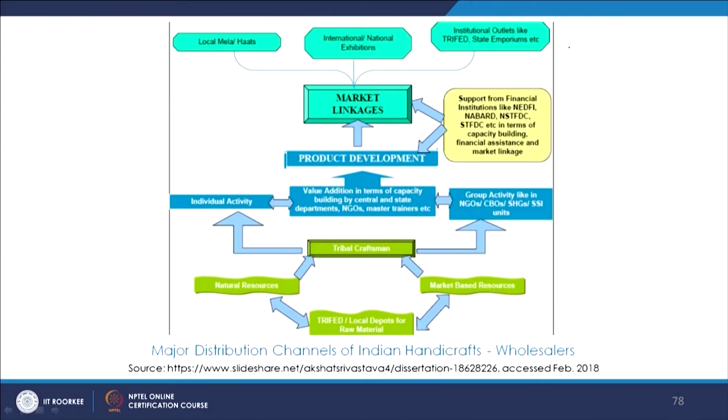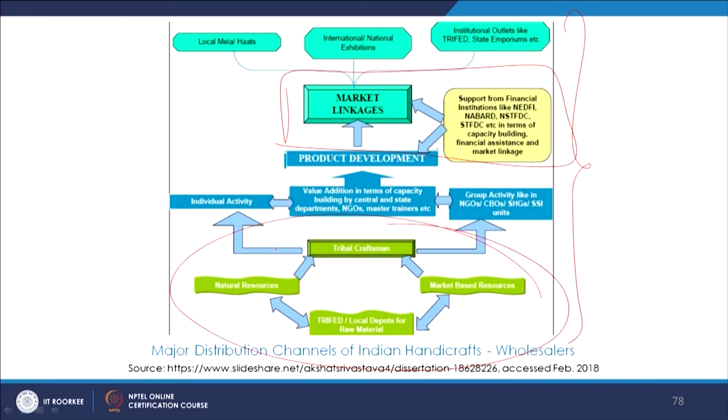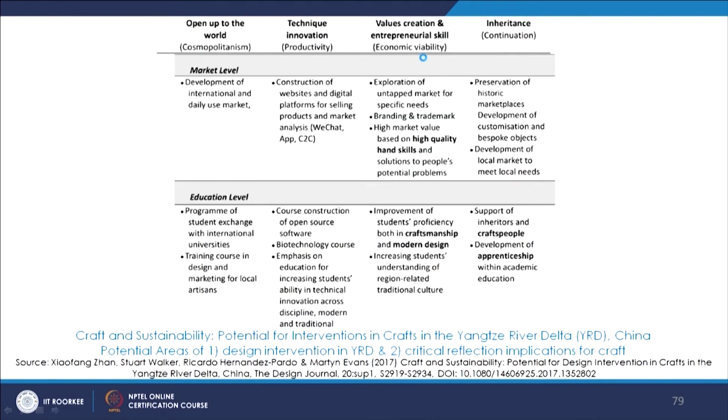Then we also saw how important are market linkages, and starting from the craft cluster all the way till the dissemination and outreach and the sales, the market linkages and financial support, they are very important, and it's very important to understand the factors that come into play when the market linkages are identified and they are worked closely with each other.